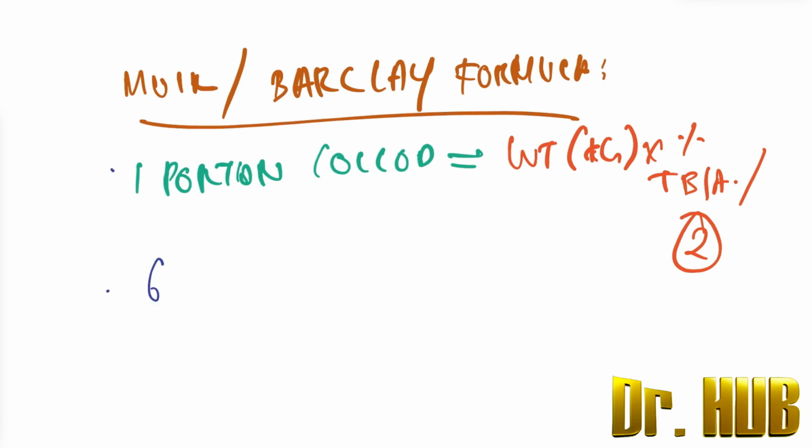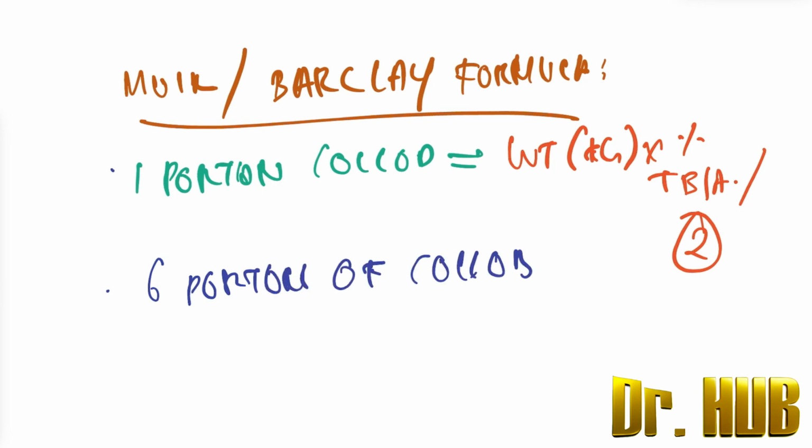There are 6 portions of the colloid, and they are administered over 36 hours.